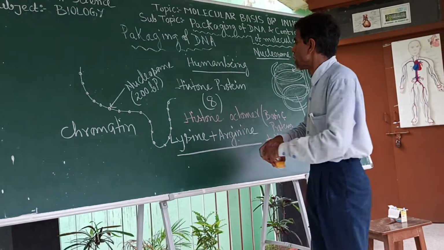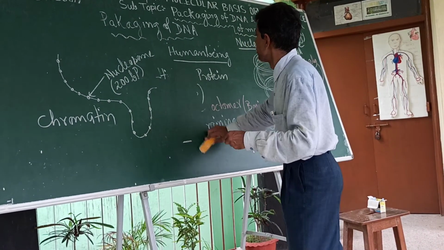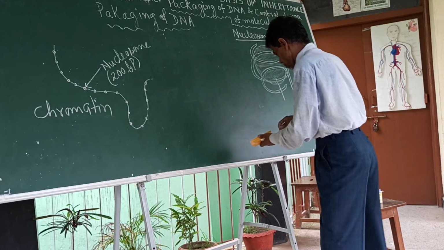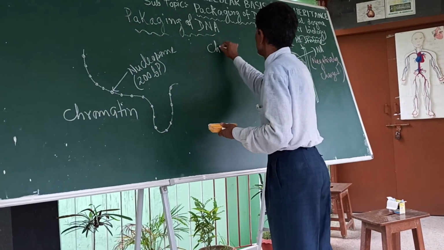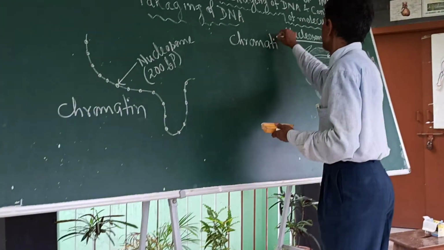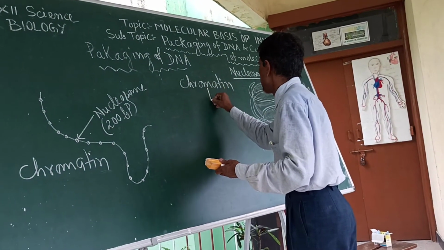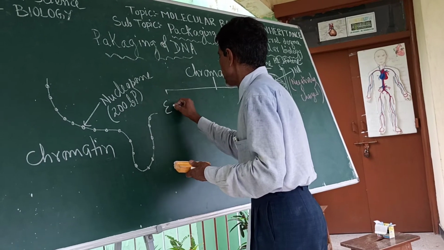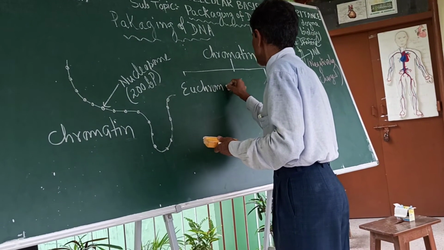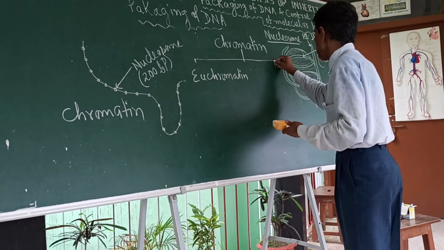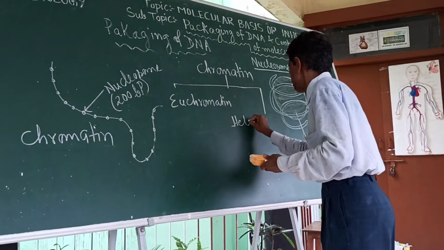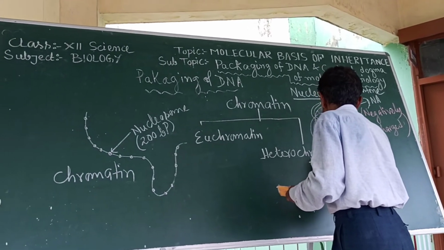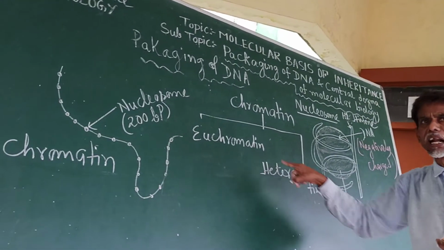Now, as far as chromatin is concerned, chromatin threads are of two types: euchromatin and heterochromatin. What is the basic difference between euchromatin and heterochromatin?